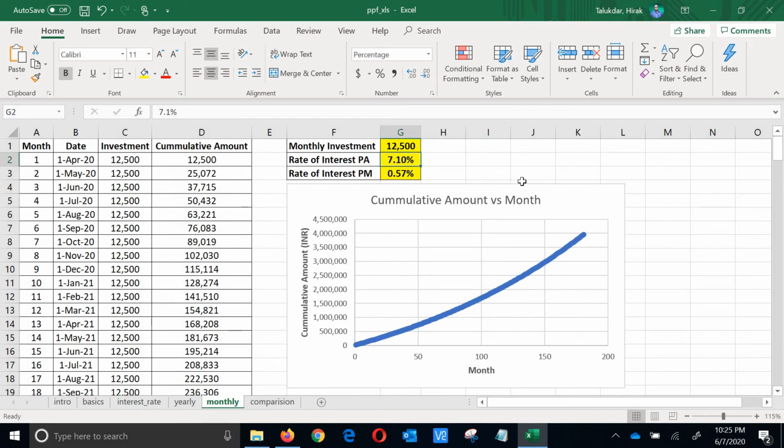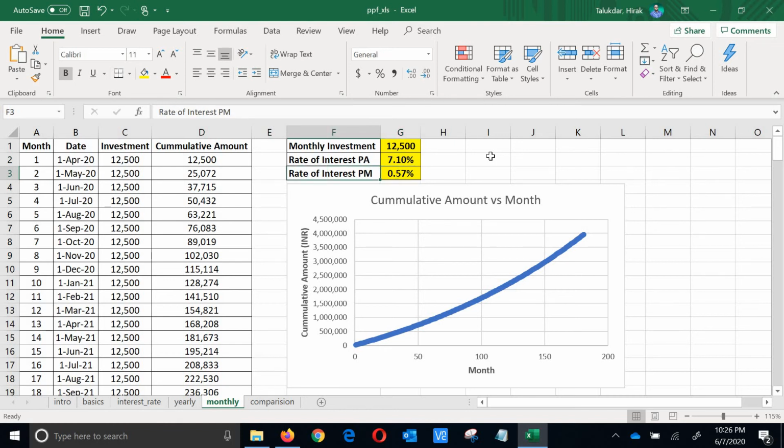So what you can do is, instead of putting 1.5 lakh at once on the 1st April, you can keep the investment of 12,500 per month. So in 12 months you invest 1.5 lakh. Okay, so for the maximum return, now the rate of interest per annum is 7.1%. So if you go for a compound return calculation, then it comes to be 0.57% per month.